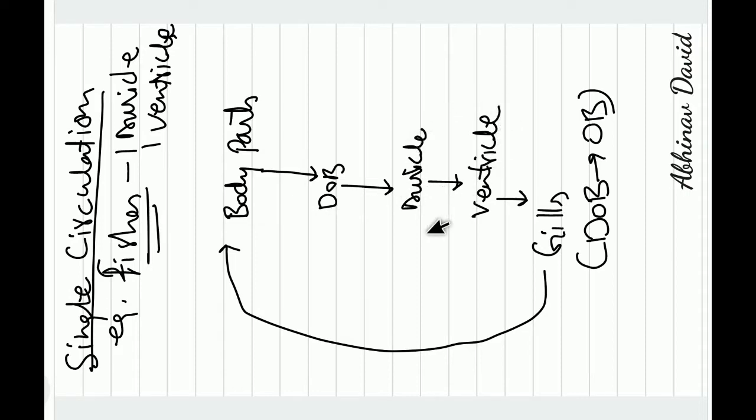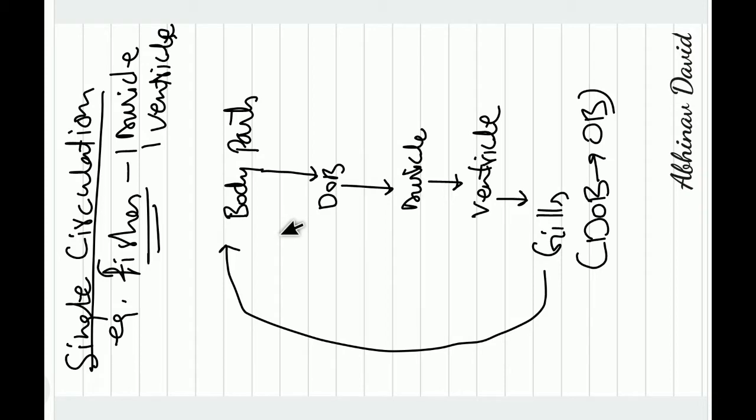It does not go to the heart. The heart is not pumping the blood to the body parts. The gills are directly sending the blood to the body parts. So here the blood is moving only once through the heart. It does not move twice. So this is called single circulation. You can see here the gills are doing exchange of gases and they are directly pumping the blood to the body parts. You can see on page number 106 of your NCERT.